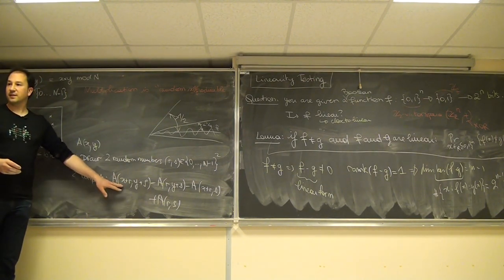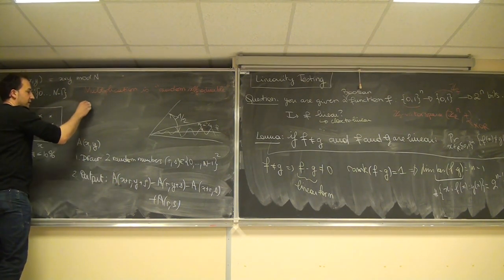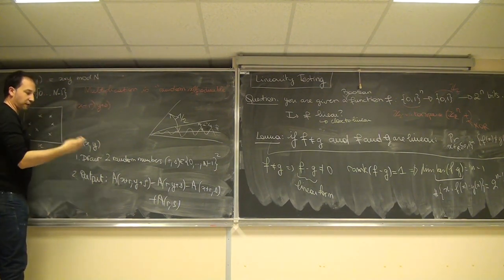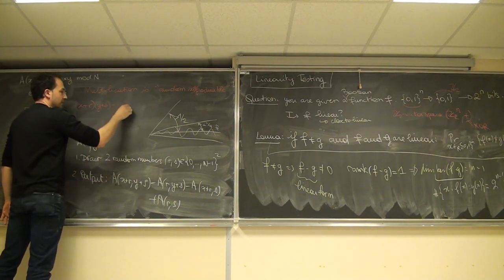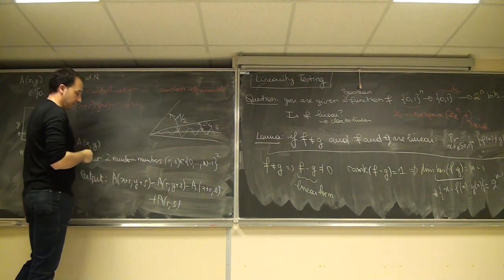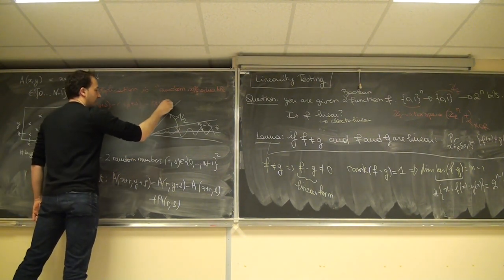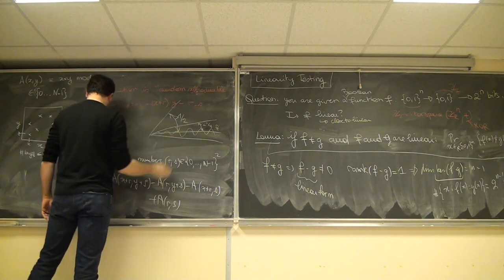What is the value of that if all the computation goes okay? The value of the first term is x plus r times y plus s. If everything goes okay, the second is r times y plus s. The following is x plus r times s. And the last one is r times s.